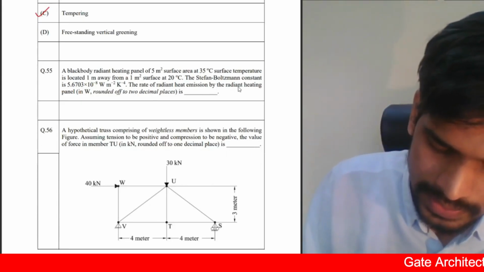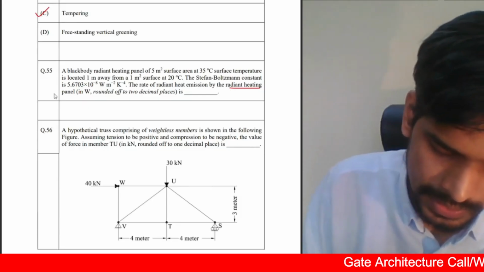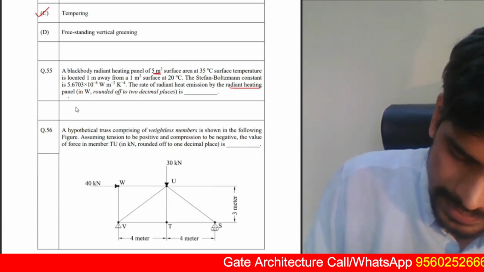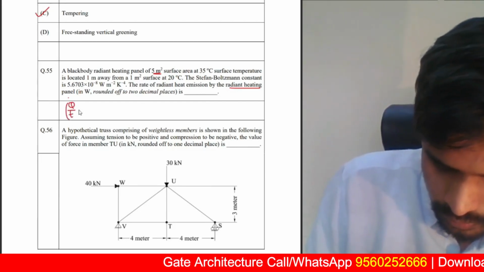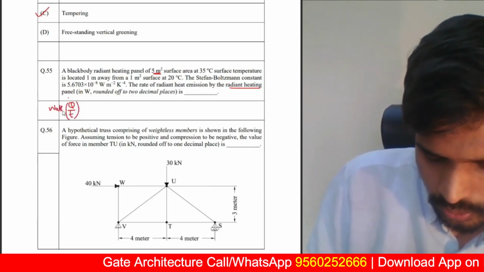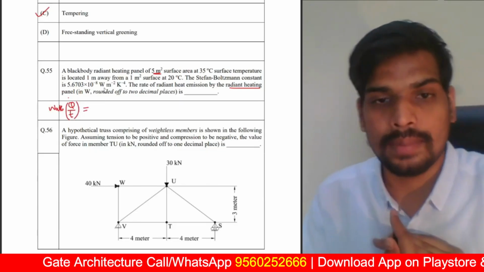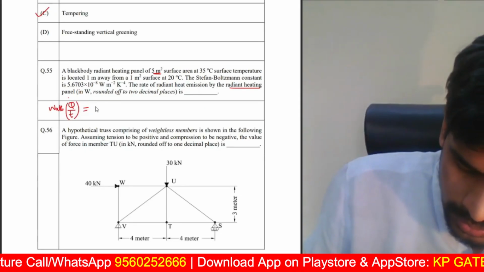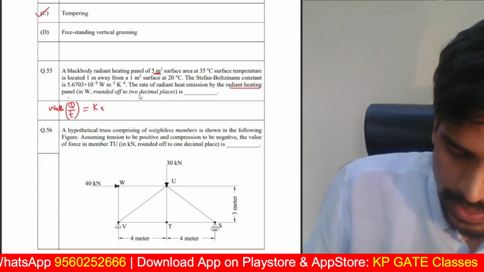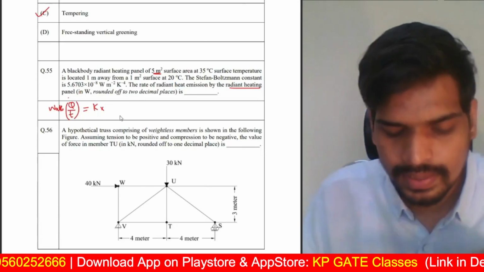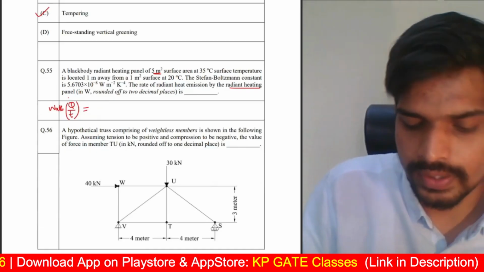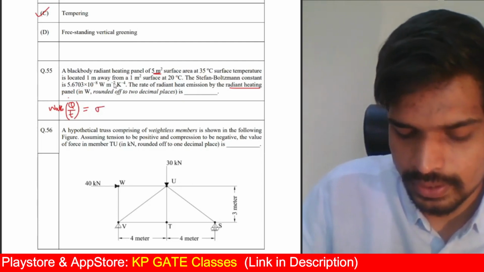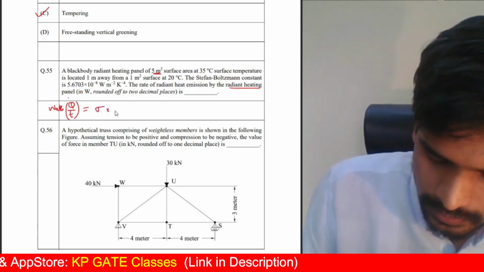However, the radiant heat emission from the radiant heating panel is the large panel. So here the rate of radiant heat transfer, joules per unit time, is measured in watts. Q upon T, the rate of heat transfer per unit time, is calculated as Stefan Boltzmann's constant multiplied by the coefficient of the surface. Let me not use K because K is already used for Kelvin here. So let me represent the Stefan Boltzmann constant by sigma.